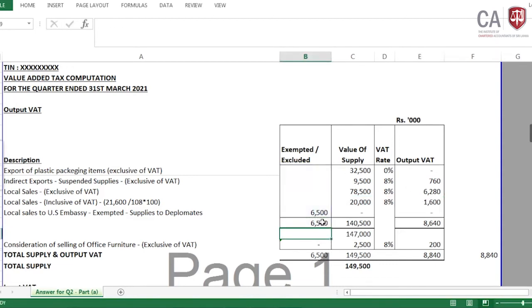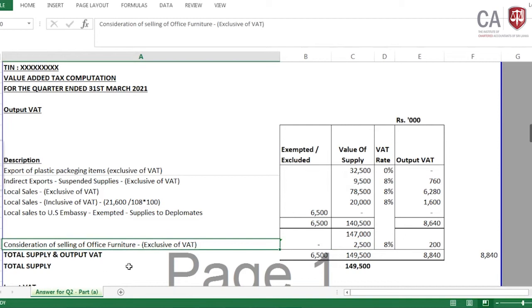I have taken it differently, the value of supply, the total of these supplies and the VAT. Let me explain why I have taken the total supply exempted and all here separately. The thing is, why I have separately taken the consideration of selling office furniture is because this is a taxable activity as defined in section 83 of the VAT Act, in the taxable activity definition, which is relevant to trade, business, profession or vocation.